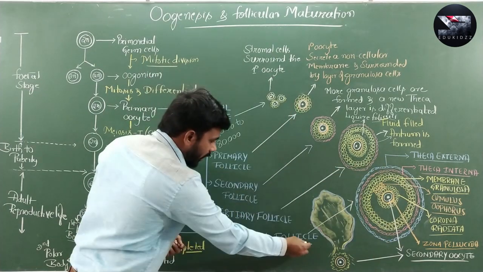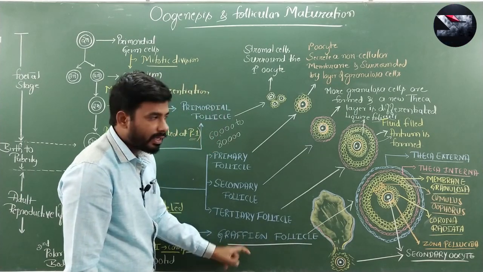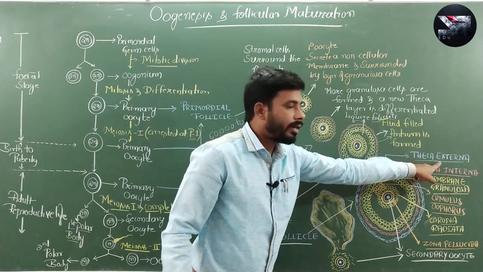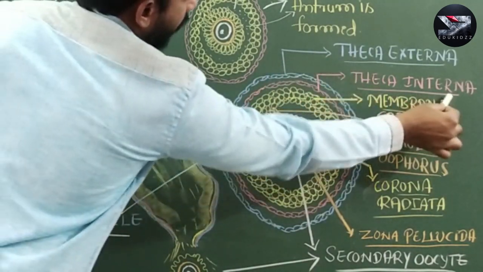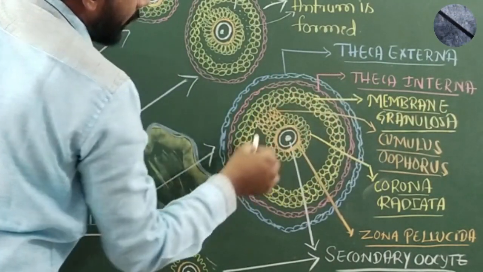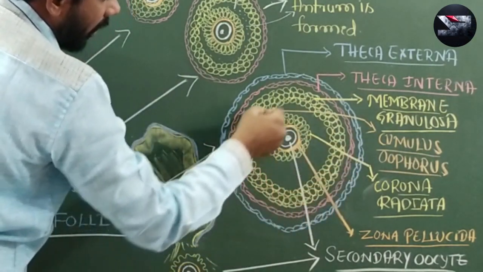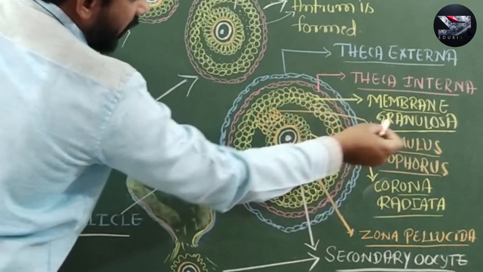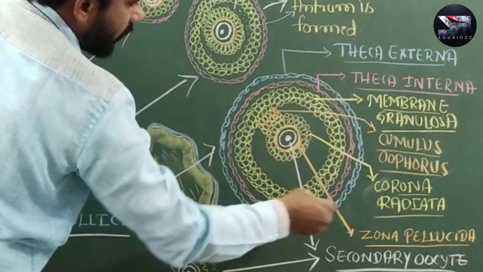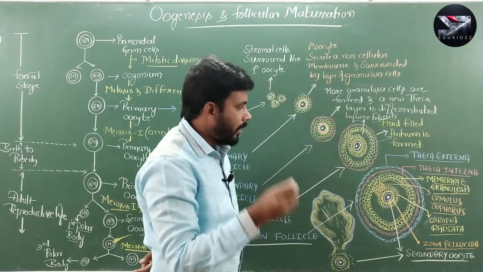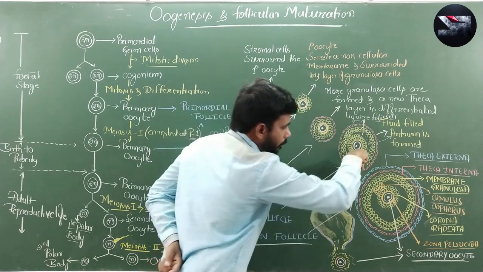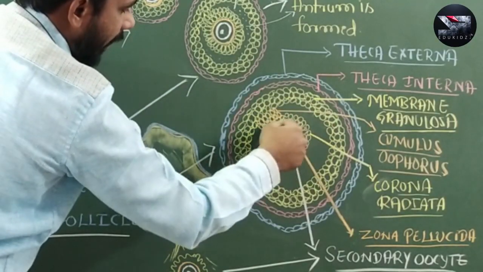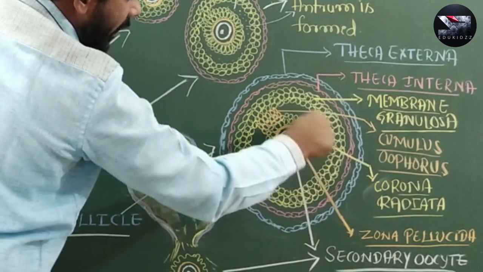So, Graafian follicle is the mature ovarian follicle that has a theca externa, this layer, and a theca interna, and inside this theca interna you can see a few layers of granulosa cells, which is also called membrana granulosa, and some of the granulosa cells push this secondary oocyte into the antrum cavity.